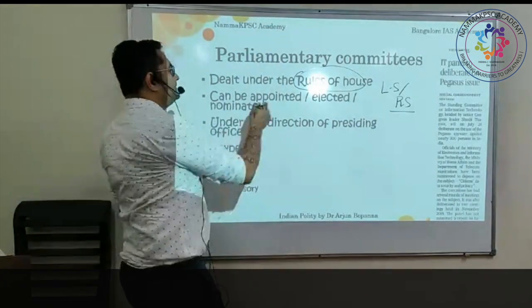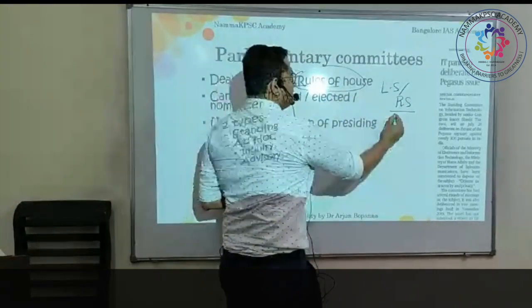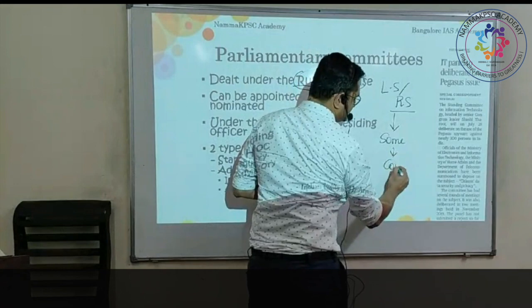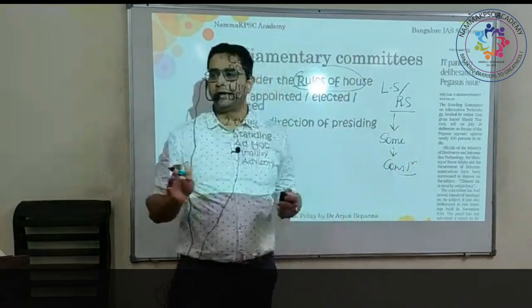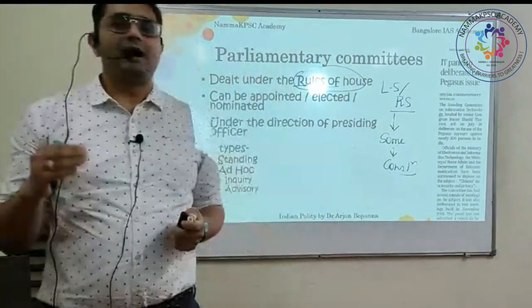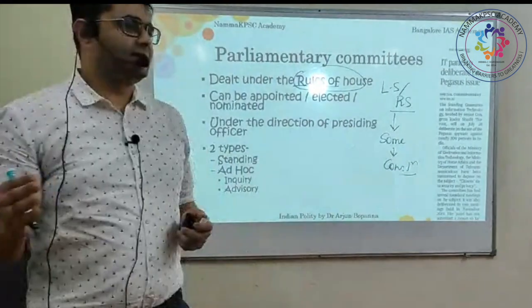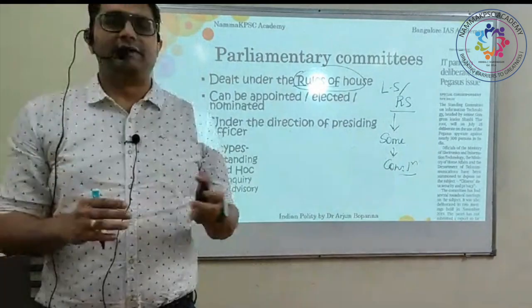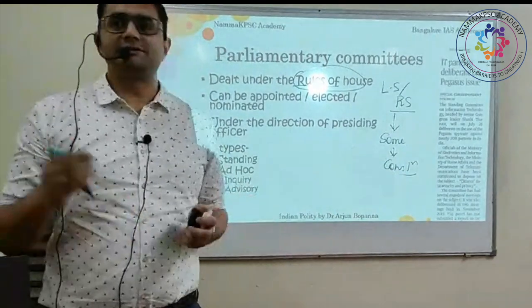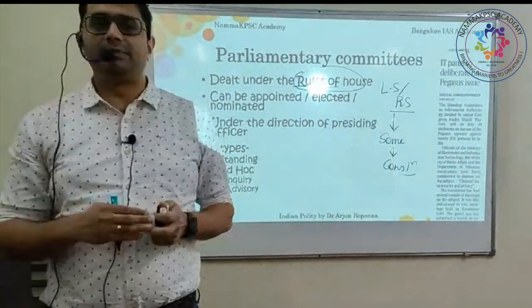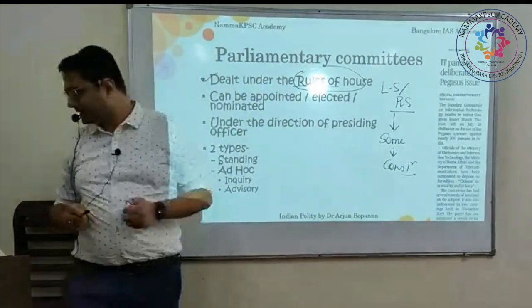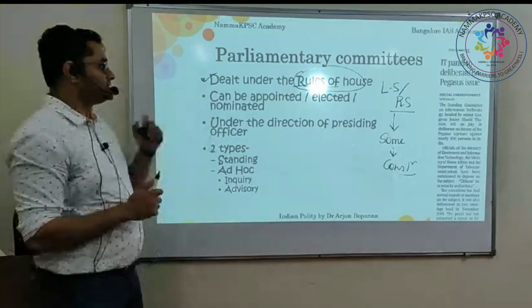So, dealt with under the rules of procedure. Some are mentioned in the constitution here and there, for example, the Public Accounts Committee. I'll discuss that in a while. The Public Accounts Committee has been mentioned in the constitution, where auditing of the accounts, budget, and post-budgetary accountability is put under it. Anyways, we'll come to that later. So, it is dealt with under the rules of procedure.